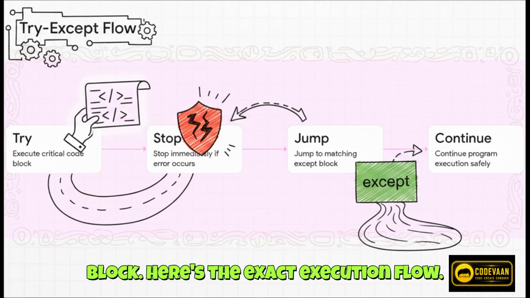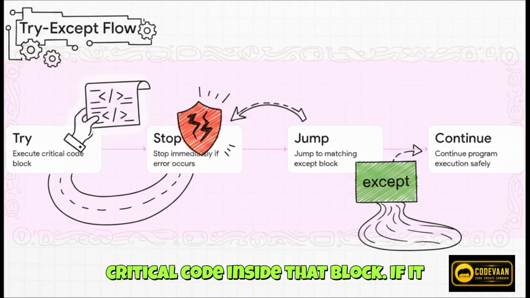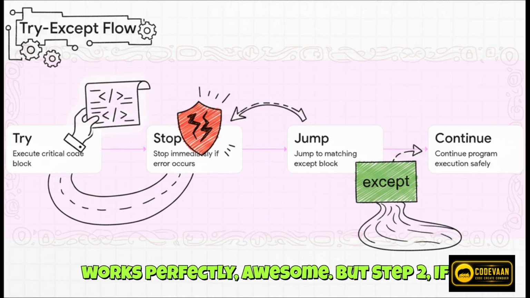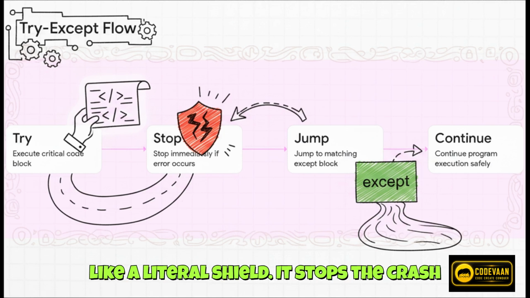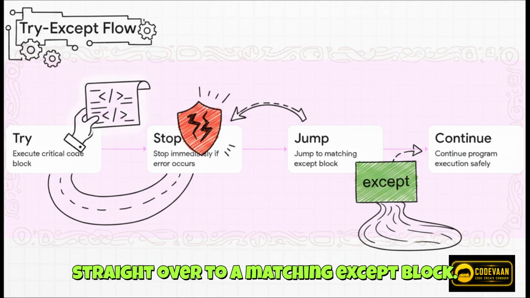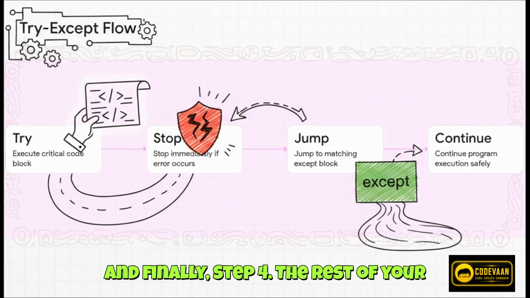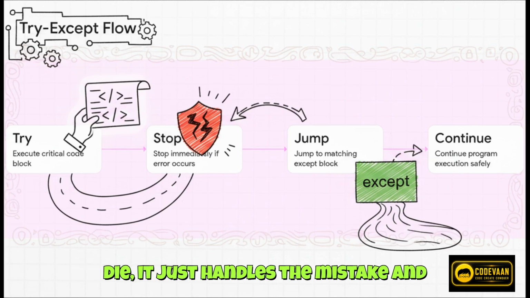Here's the exact execution flow. First, Python will try to execute the critical code inside that block. If it works perfectly, awesome. But step 2, if an error does occur, the try block acts like a literal shield. It stops the crash immediately. Step 3, it jumps straight over to a matching except block. And finally, step 4, the rest of your program just continues safely. It doesn't die, it just handles the mistake and keeps right on moving.